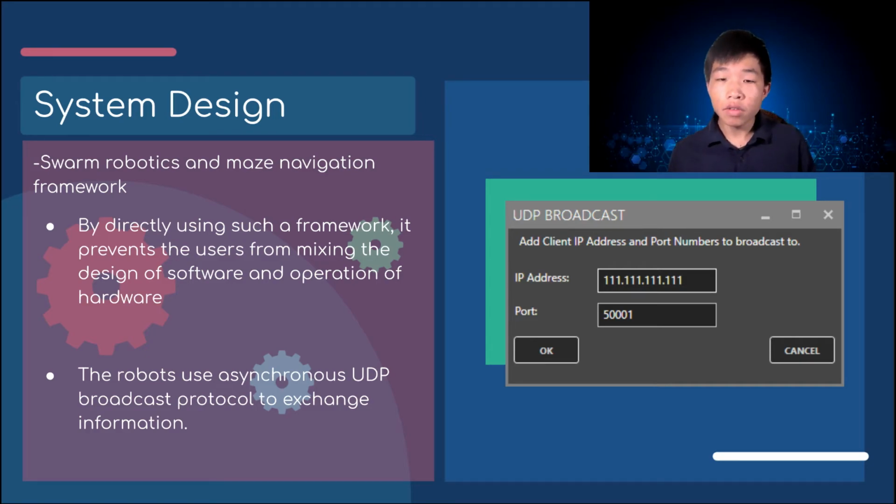In either of those platforms, multiple robots need to coordinate and discover the whole maze in a distributed fashion. The robots can exchange information using asynchronous UDP broadcast protocols. This will tell the other robots that they have already searched a place so that they do not have to search it again. And this will also help the robots make their own decisions, own navigation systems.